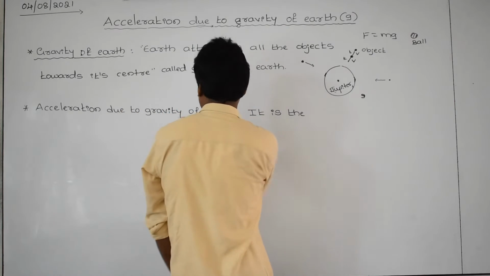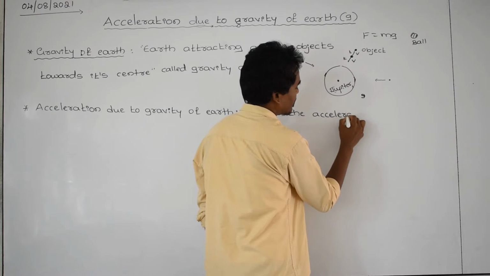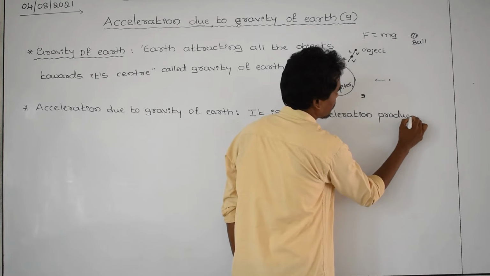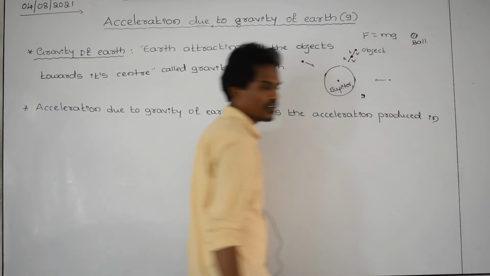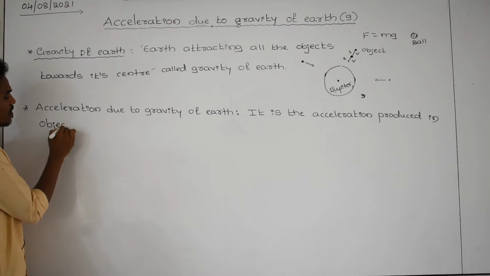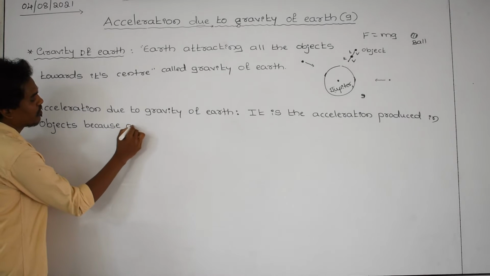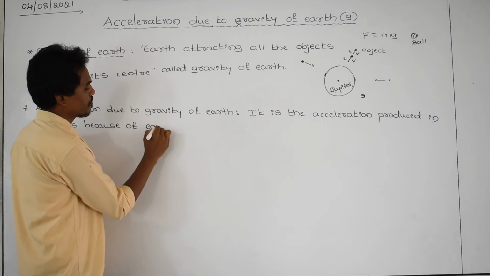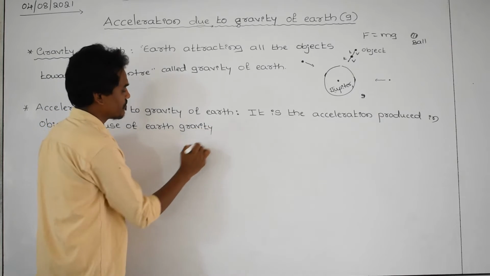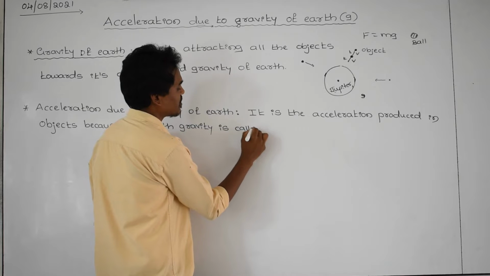I have to define acceleration due to gravity. It is the acceleration produced in the body, produced in objects, because of earth's gravity, is called acceleration due to gravity.